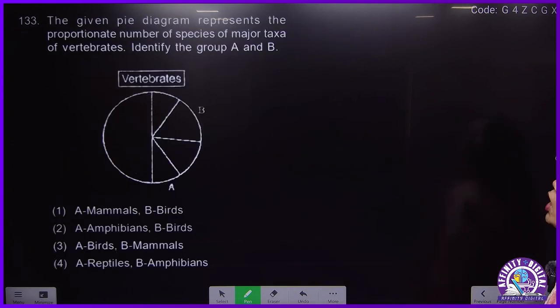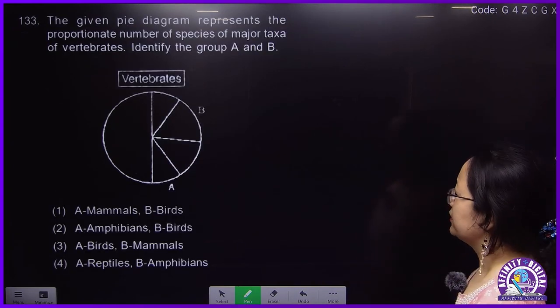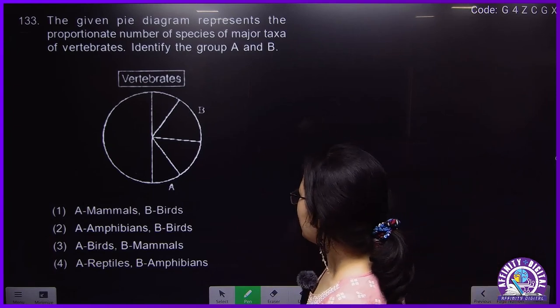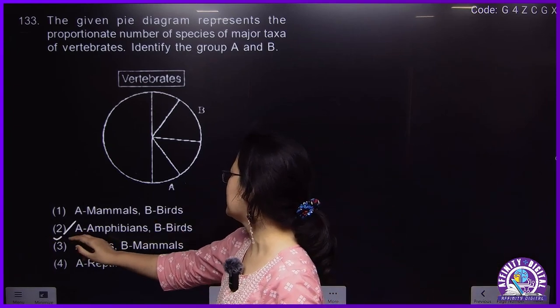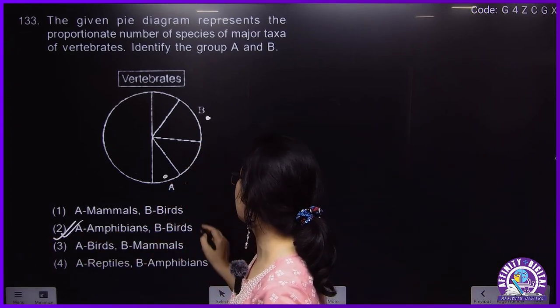Next. 133. Again, your ecology part. Here A is amphibian and the B given will be bird.